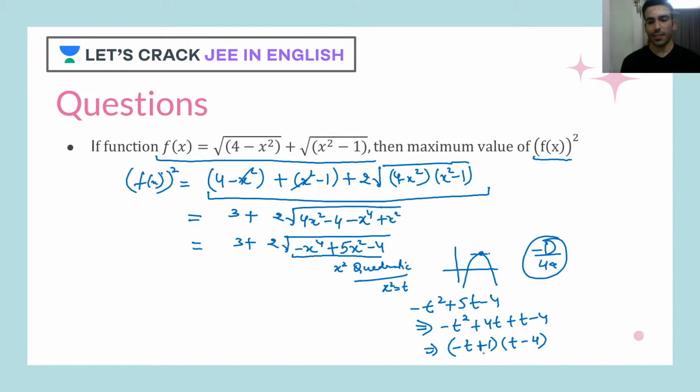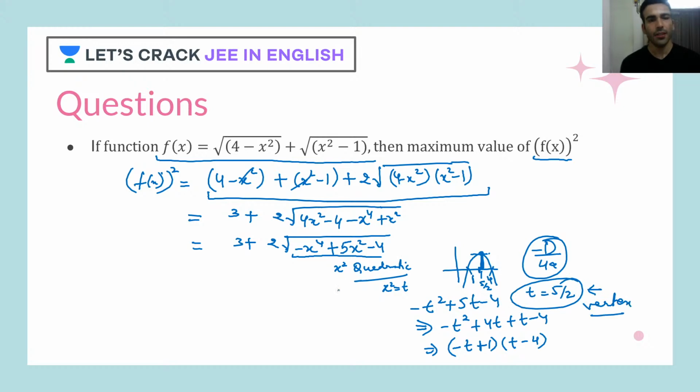So as you can clearly see, t equal to 1 and 4 are the roots of this quadratic. Exactly in between the roots, the point would be 5 by 2. At t equal to 5 by 2, you will get the maximum value. So this is basically the vertex.